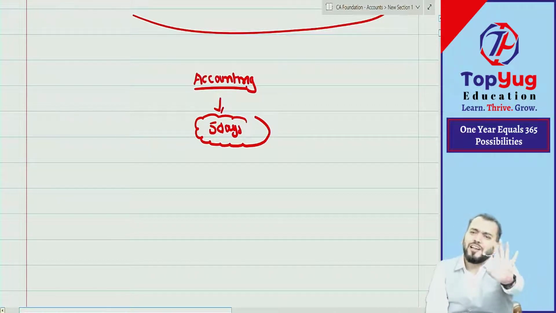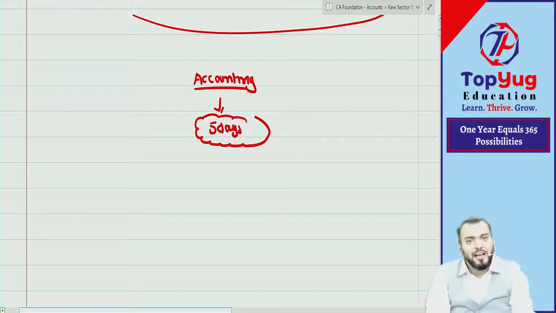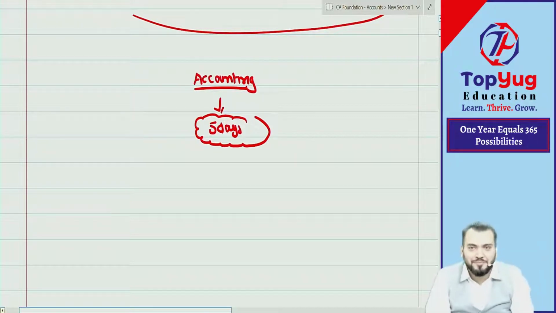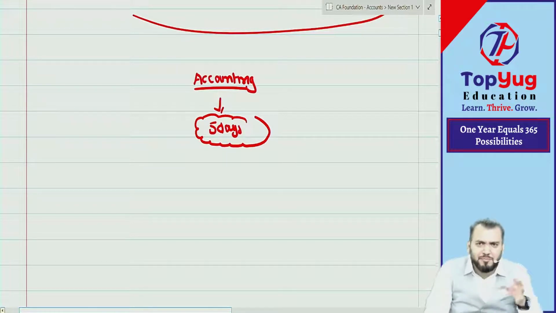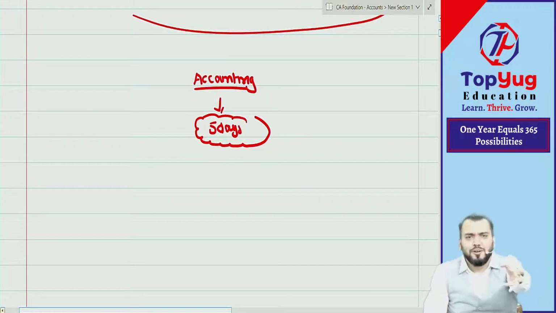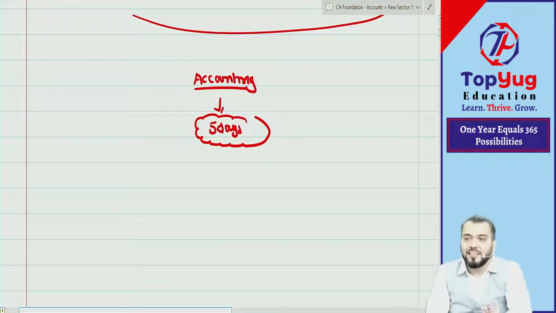Even if you have scored 90%, okay, because I also scored 99 in my class 12, but I know what I knew at that time. Then when I came to CA Foundation, I started studying ICAI study material. Then I realized I don't know anything. You are the same, correct? So I know what you have done, and I know what is required to be done. Because of that reason, I am saying that I require your 5 days.